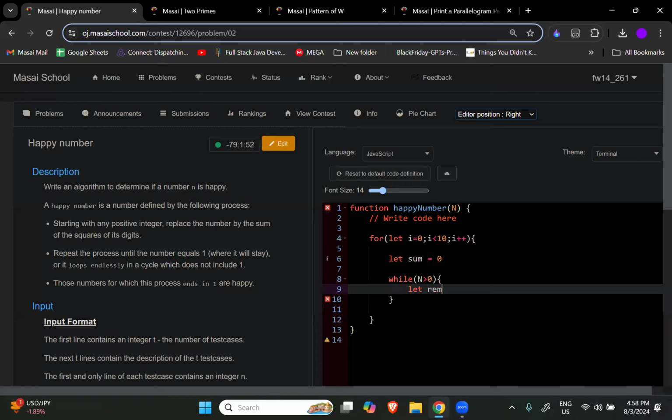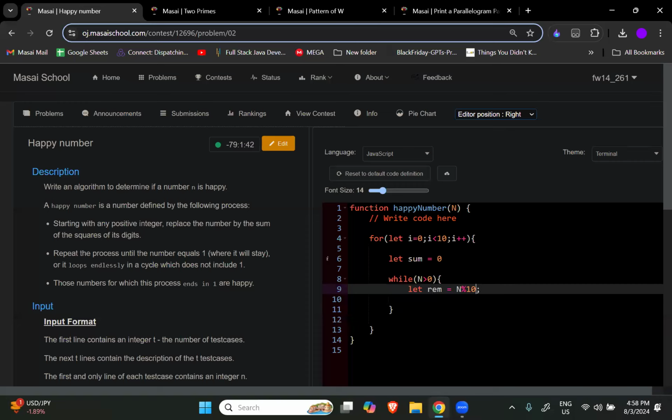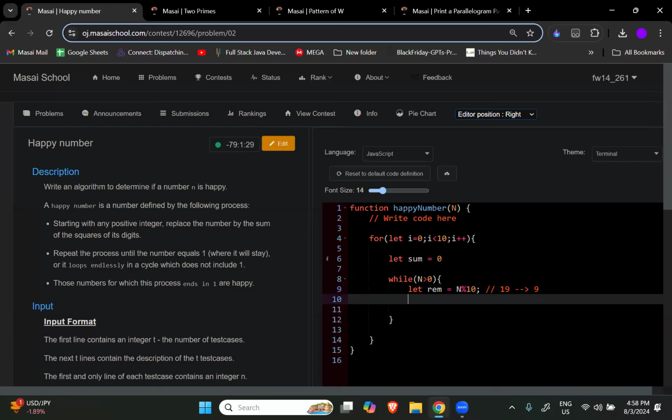Now, what we do? We get a remainder, right? So n modulo 10. I got the remainder. Remainder means at first I will get a single number. Let's suppose if you are talking about 19, at first I will get 9. Because remainder क्या करता है? It will give you the last digit. Now I got the last digit. What I will do with this digit? I will add that digit into the sum, but I will add the square of it. So that's why remainder जो भी है, that is 9, 9 का square I will add.